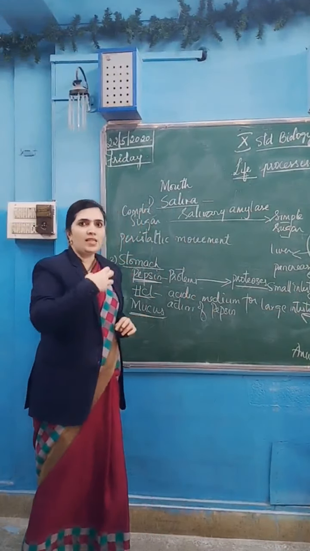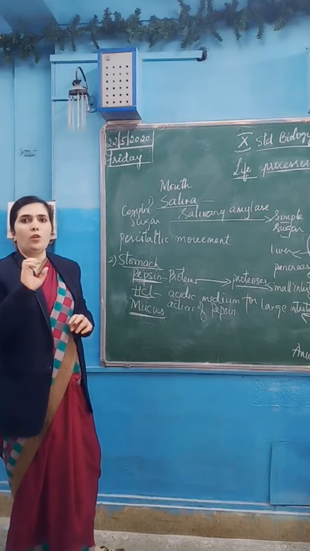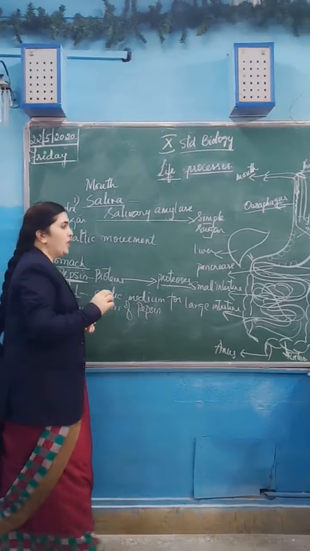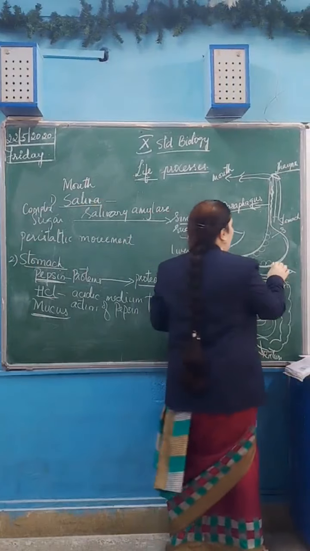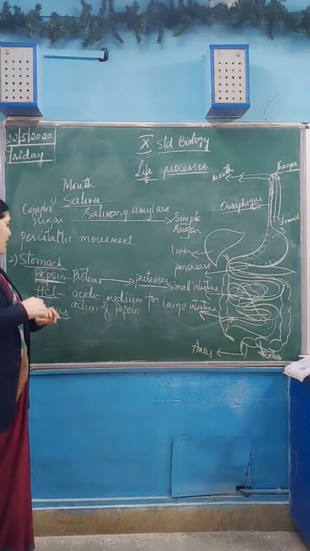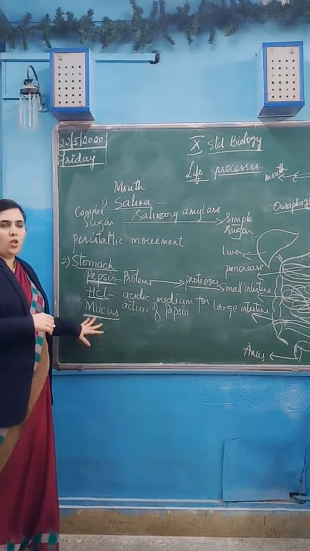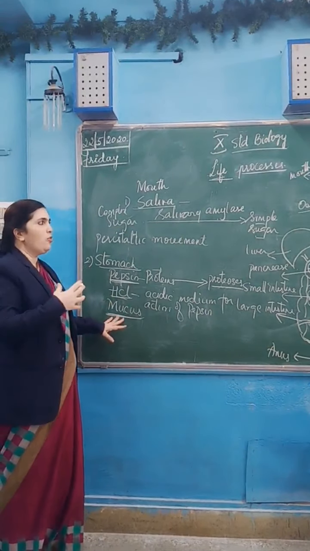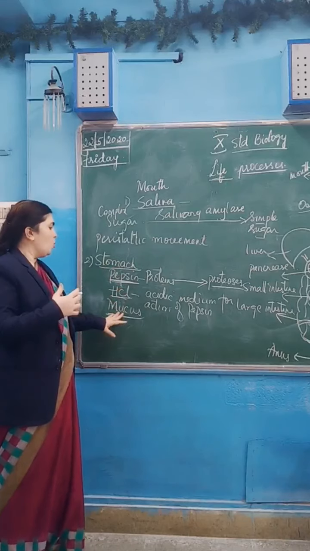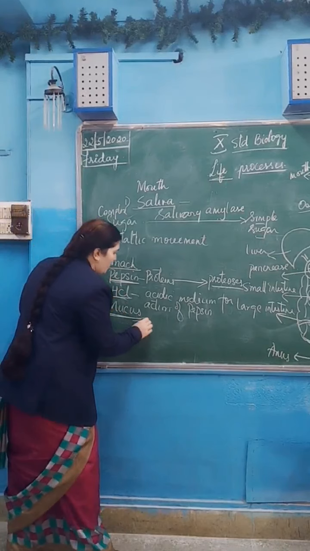When HCl is released in the body, it is acidic and will damage the tissues of the stomach. So to nullify that damage caused by HCl, mucus is released. Mucus will protect